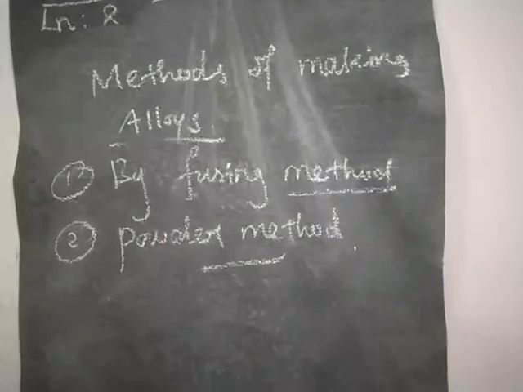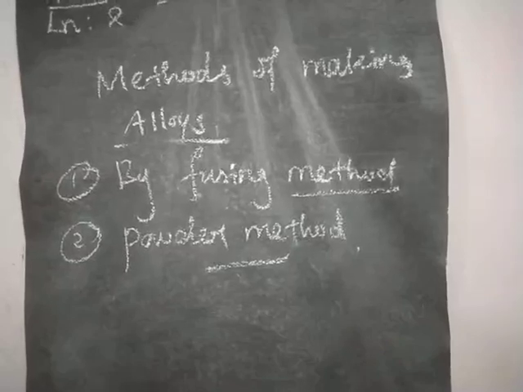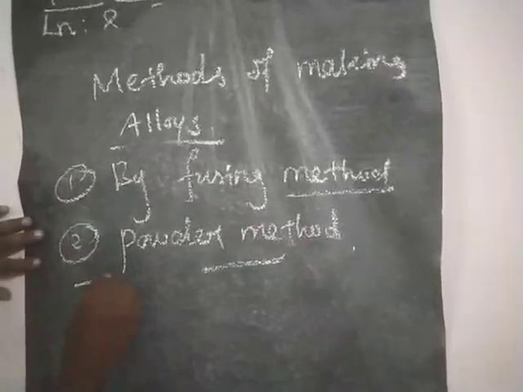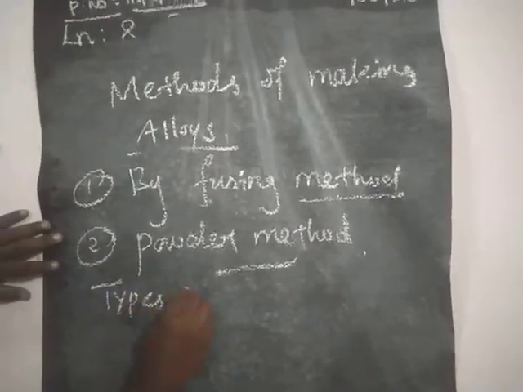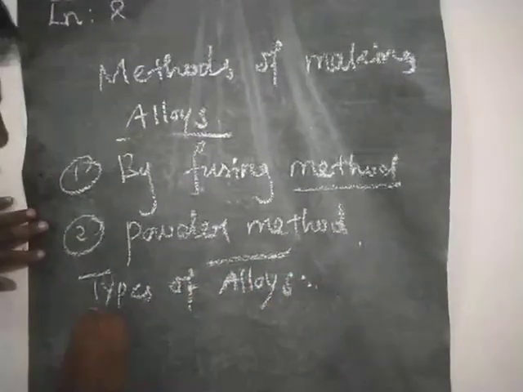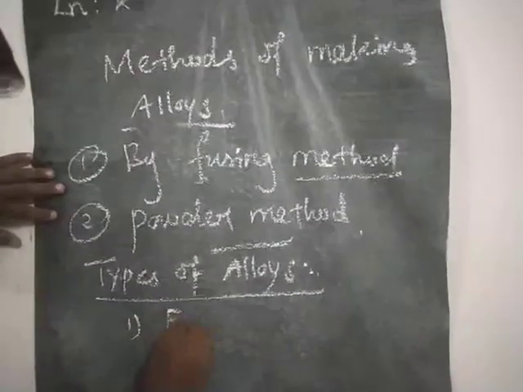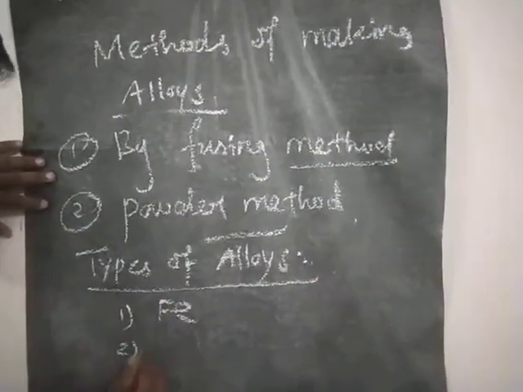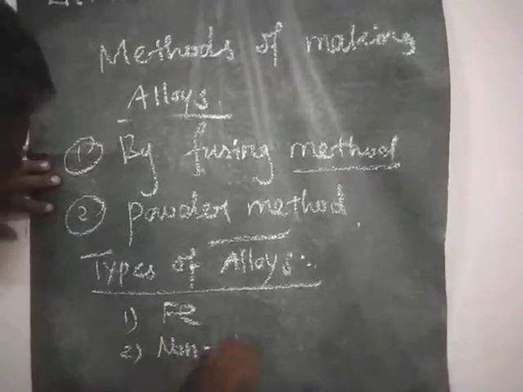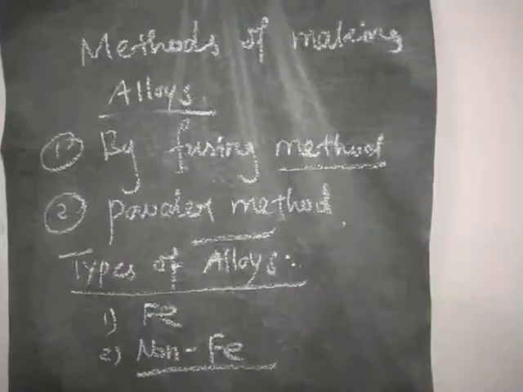Next one, types of alloys. Two types of alloys are there: one based on iron, another based on non-iron.